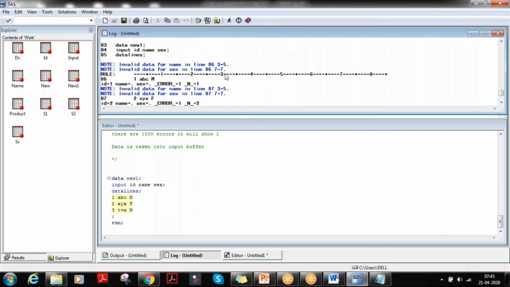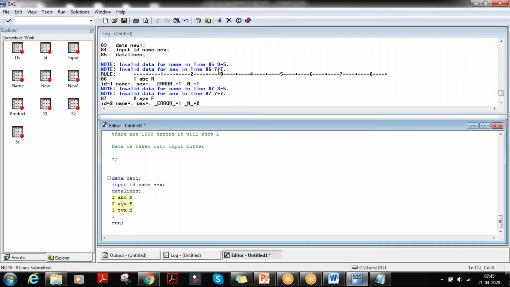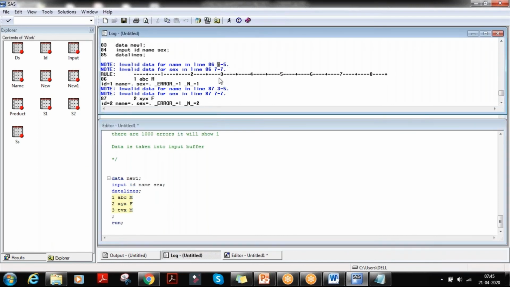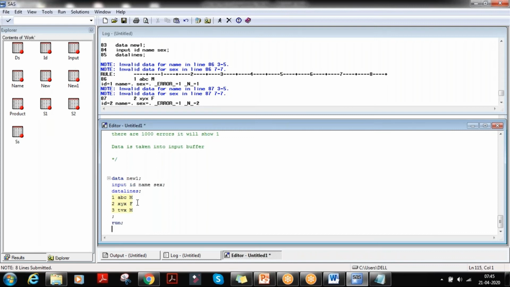And the next, like it told you, invalid data for name in the line 86325. Okay, 3 to 5, 3 to 5. What is 3 and what is 5? Okay, how do you know?